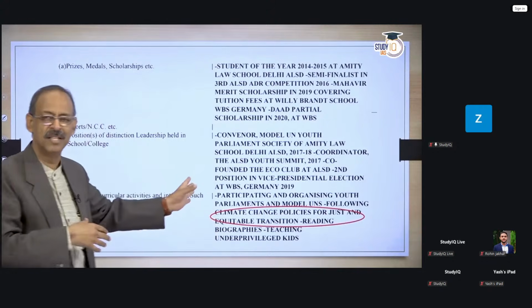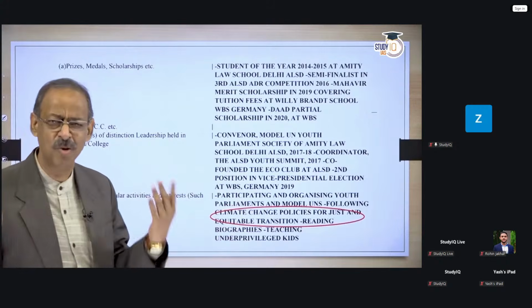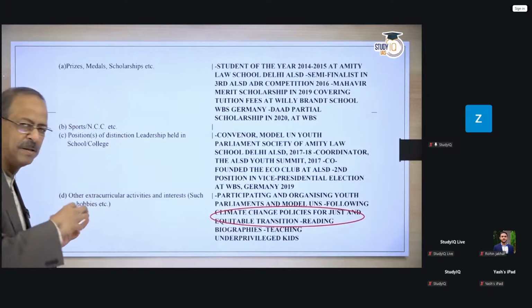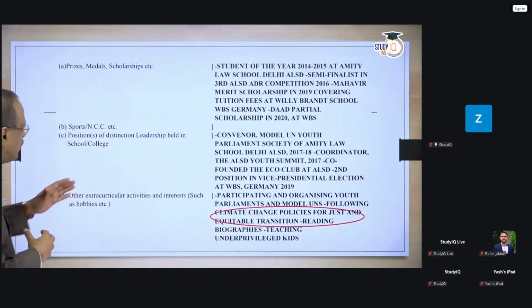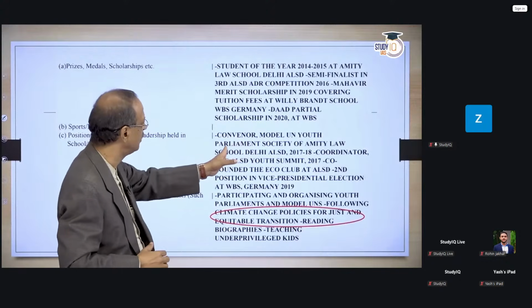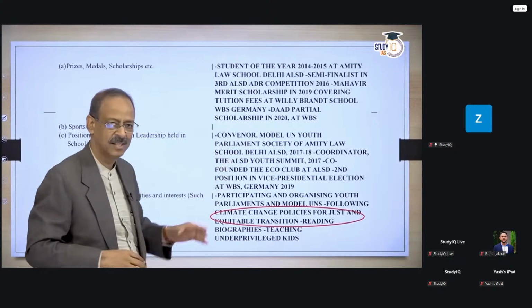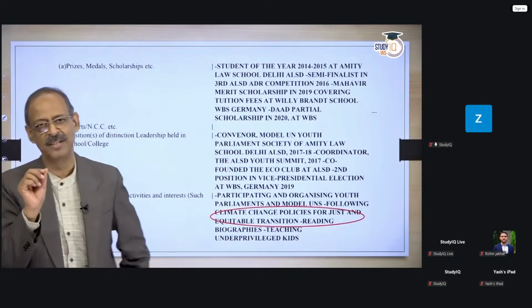आप इससे पहले की भी अगर, मैंने जब आए थे तो मैंने इनसे पूछा 2016 के भी लिख देते, 2015 के भी लिख देते, क्यों भाई? You have to keep it precise to the point. You don't have to necessarily write everything. If you had to write convener model UN Parliament Society, अब वो of MIT Law School Delhi इसका कोई मतलब नहीं है. See, every word is important here.